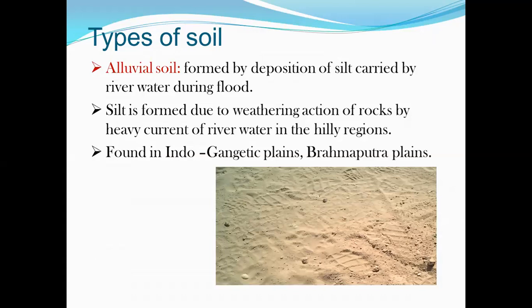In the flood plains and along the coastal belts, these soils occur in the Indo-Gangetic plains and Brahmaputra plains in North India, and also in the plains of various rivers in other parts of this country, right? Generally, these soils occur in thick deposits of 1 meter or more in thickness.